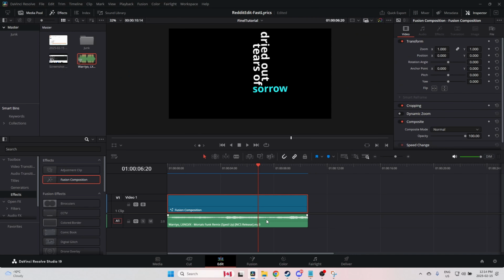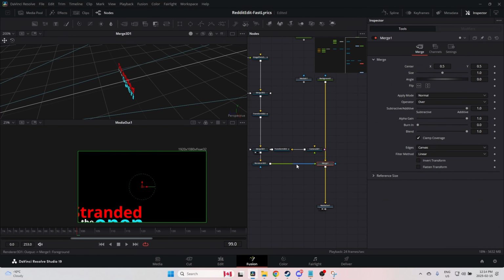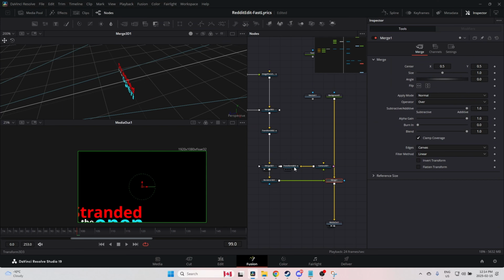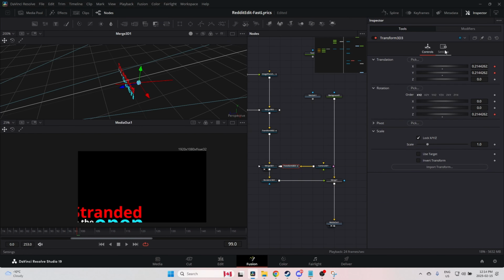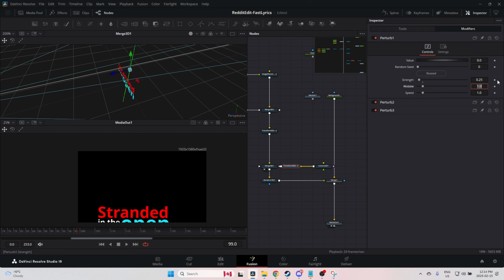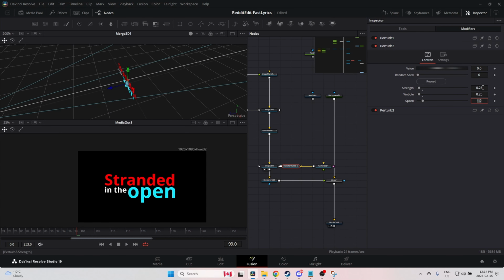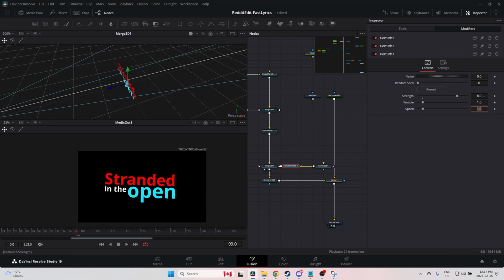Let's see what that looks like just out of the box. Yeah, that's a bit wild. So we're going to go back to Fusion. I've done this a few times, so I know some good settings for this specific layout. I'm going to go back to my perturbs, and for my positions, left, right, up, down, I'm going to drop this down to 0.25, 0.25, and a speed of 1 is fine. Same thing with the other one, 0.25, 0.25, and a speed of 1. And then for the rotation, we're going to go between 8, 1, and a speed of 0.75.